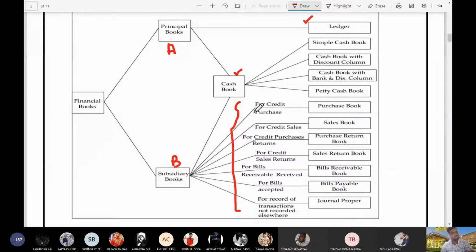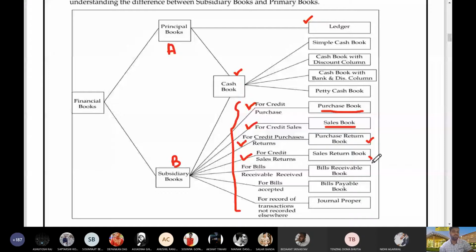What are the accounts? For credit purchases, we record all transactions under purchase day book. For credit sales, we record all transactions under sales day book. For items that were purchased on credit and now returned, we record the transactions under purchase return day book. The items which we have sold on credit and now get returned to us will be recorded in sales return day book.